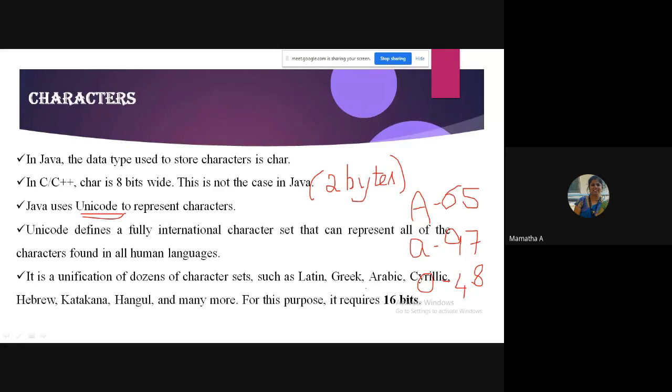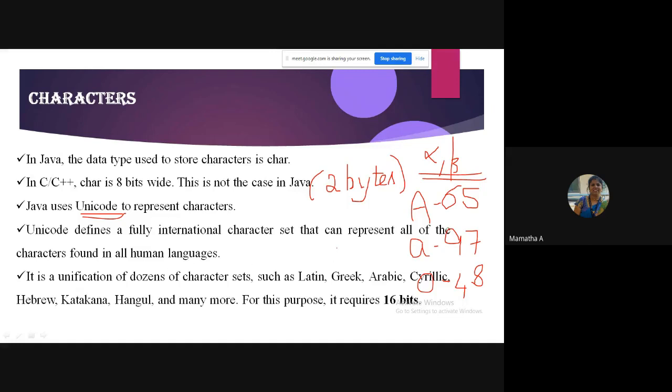It can store alpha, beta, any international character. ASCII stores only a limited set, but this can store any international character set.